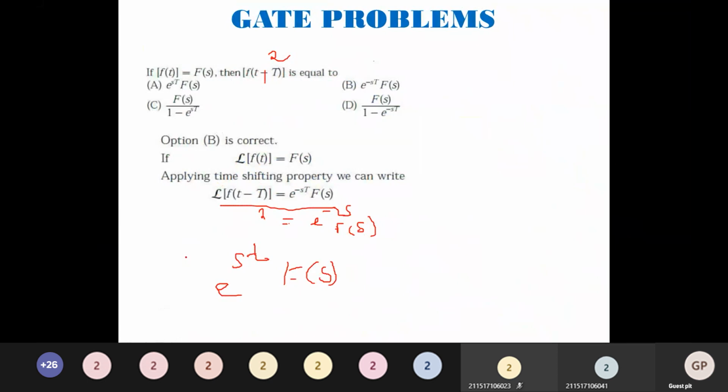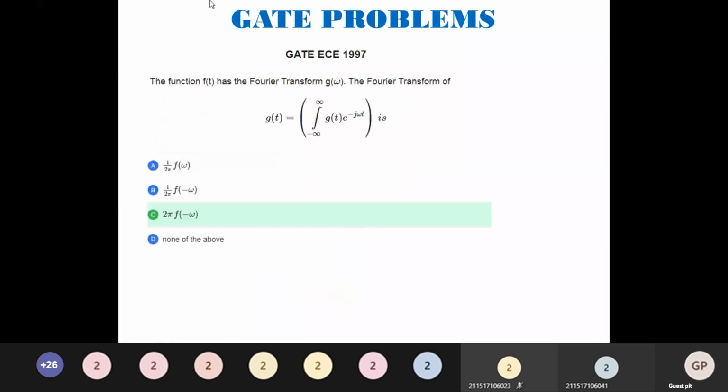We will see the next problem. The function f of t has a Fourier transform g of omega. The Fourier transform of g of t is equal to minus infinity to plus infinity g of t e to the power minus j omega t, is what?